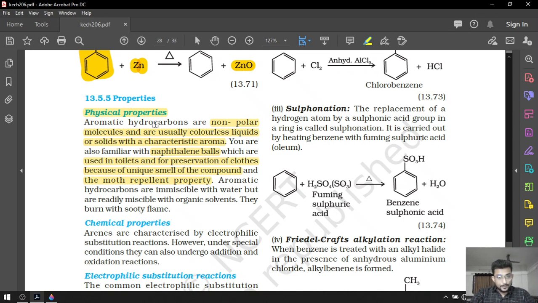Again, aromatic hydrocarbons are non-polar. Because of that, they are insoluble in water, immiscible with water, but they are readily soluble in organic solvents, like CCl4, carbon tetrachloride, CS2, carbon disulfide, petrol, kerosene, like that. And the most important thing, they burn with a sooty flame, with black fumes. So these were all the physical properties of benzene.